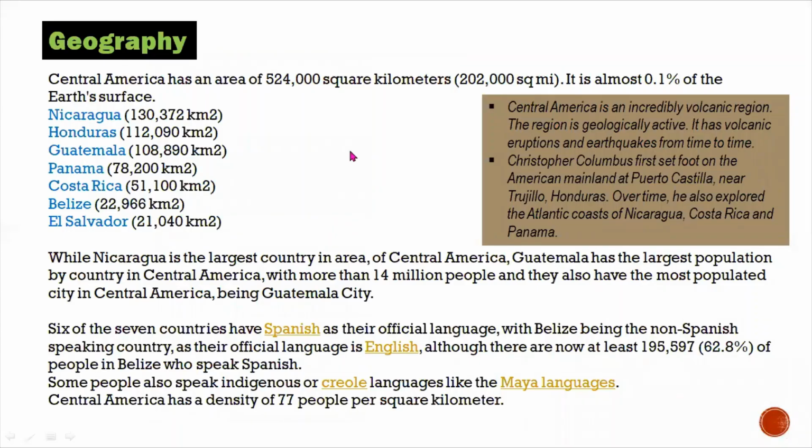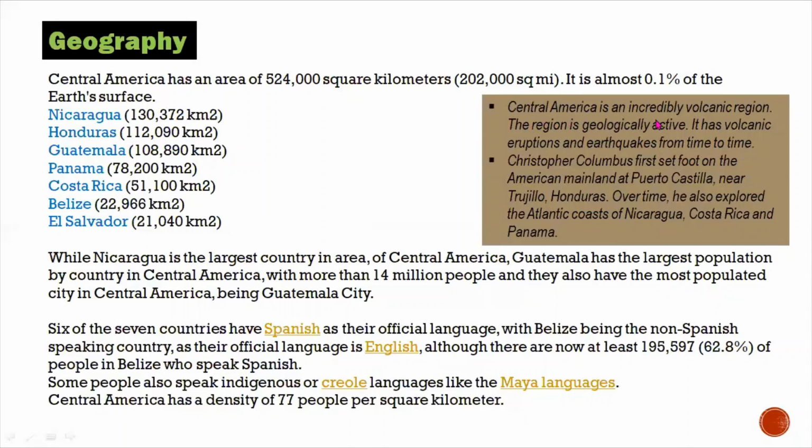Now it comes to the geography of Central America. Central America, as I told you before, has Nicaragua, Honduras, Guatemala, Panama, Costa Rica, Belize, and El Salvador. So these are the areas in square kilometers of the different countries of Central America.